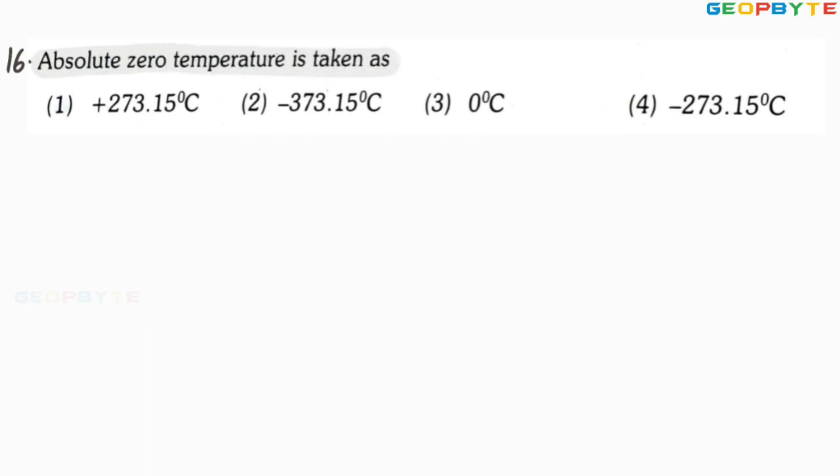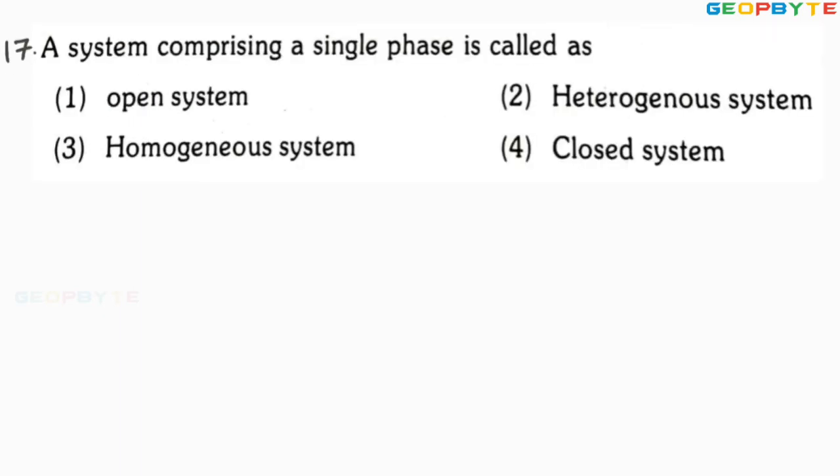Absolute zero temperature is taken as option A, 273.15 degrees centigrade, no. Minus 373.15 degrees centigrade, no. 0 degrees centigrade, no. Minus 273.15 degrees centigrade. So absolute zero temperature is minus 273.15 degrees centigrade. Let us take another problem. This is a very simple problem. Let us read the next problem.